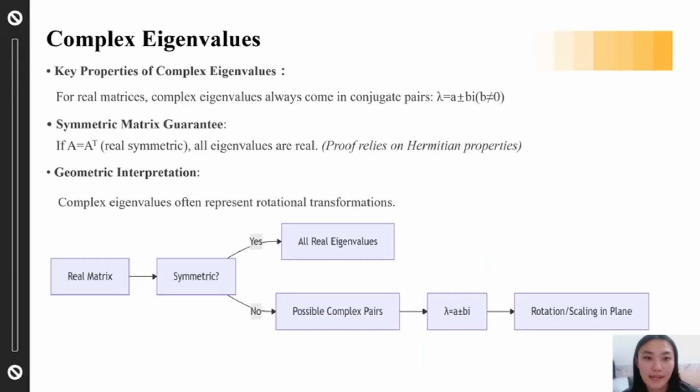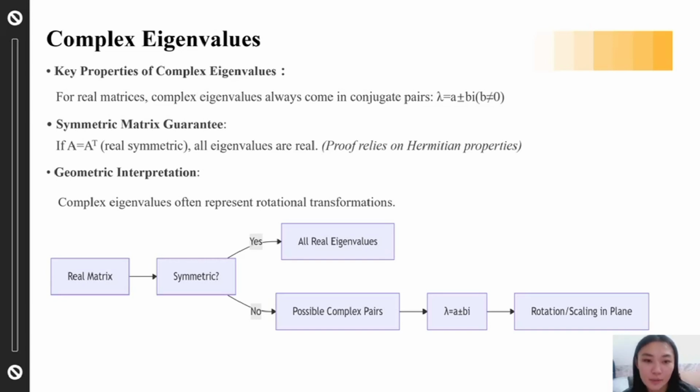Finally, let's talk about complex eigenvalues, which are also quite common in real matrices. 1. They occur in conjugate pairs. If a matrix is real and has complex eigenvalues, they must appear in conjugate pairs such as a plus bi and a minus bi. 2. Symmetric matrices. If a matrix is symmetric, then all of its eigenvalues are real. No complex numbers appear. This is an important result based on Hermitian matrices.